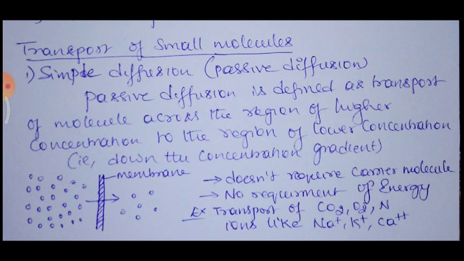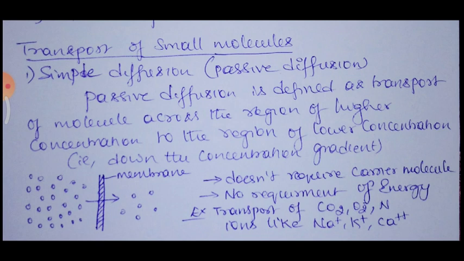The transport of smaller molecules, which are small in size, can be brought about by simple diffusion, which is also called passive diffusion. Simple or passive diffusion. The second one is facilitated diffusion, and the third one is active transport. So let us begin with the first, simple diffusion or passive diffusion. It is defined as transport of molecules from the region of higher concentration to the region of lower concentration, that is, down the concentration gradient.